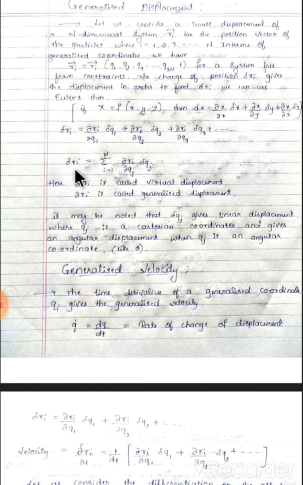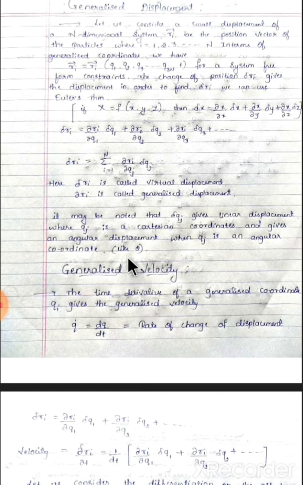It may be noted that delta qj gives a linear displacement when qj is a Cartesian coordinate, and gives an angular displacement when qj is an angular coordinate like theta.